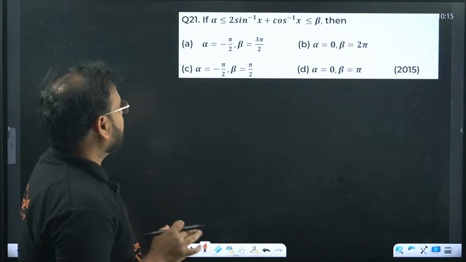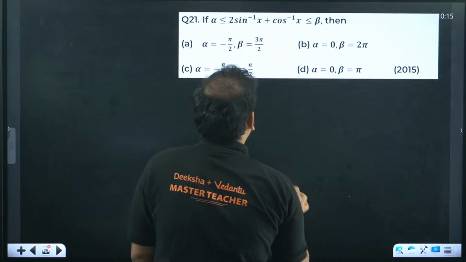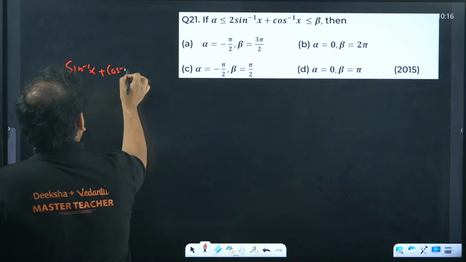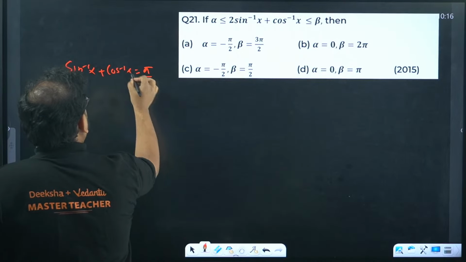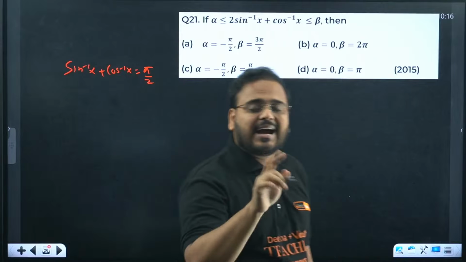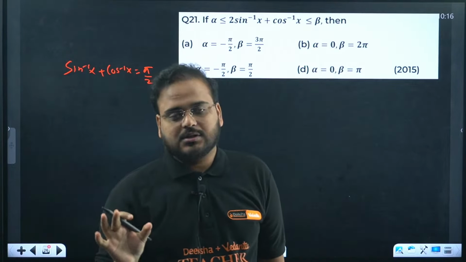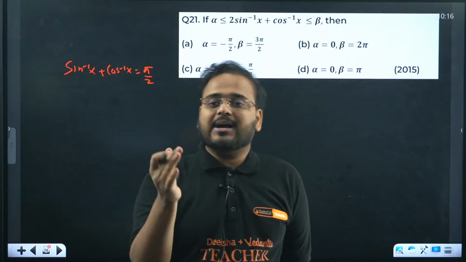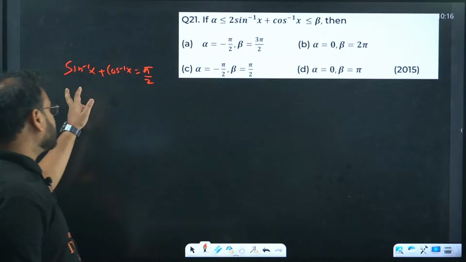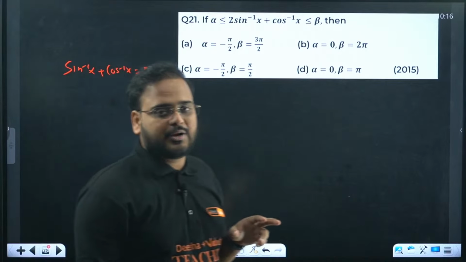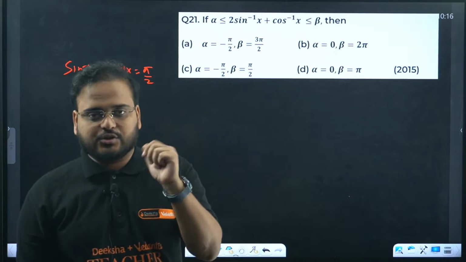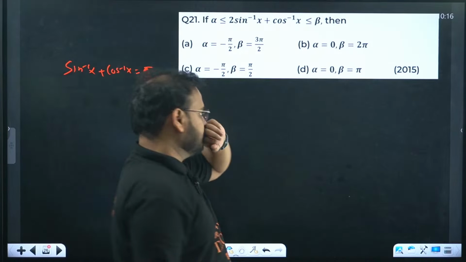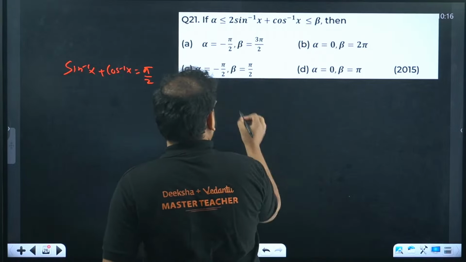Yes. Now this is the property which is very, very commonly used. What is the property over here? That sine inverse of x plus cos inverse of x is pi by 2. This is true because sine and cos are complementary ratios. So other possibilities mean tan, cot, sec, cosec are also possible. It means tan inverse of x plus cot inverse of x will also be pi by 2. So all the complementary ratios that you have taken as a pair in ITF give you a sum of pi by 2.